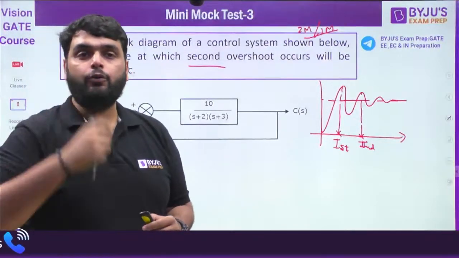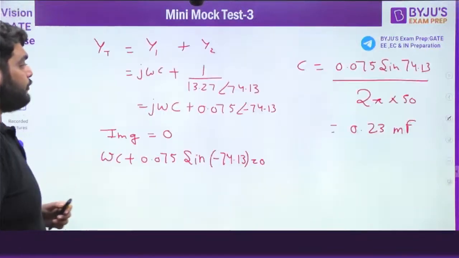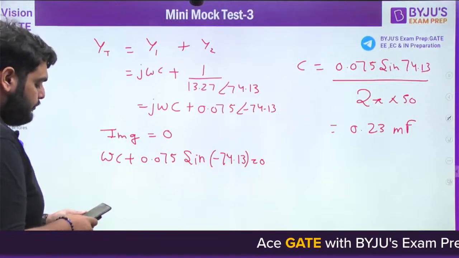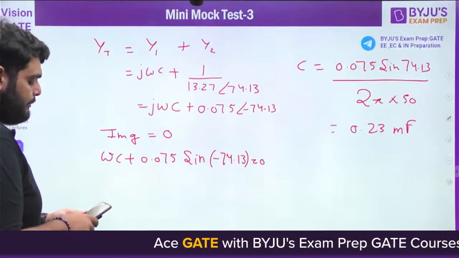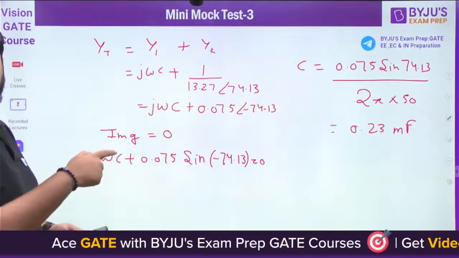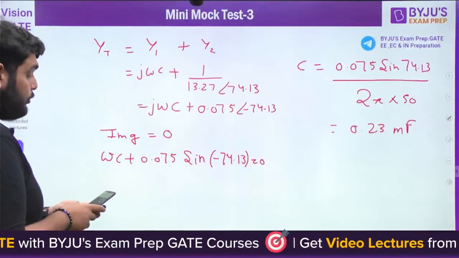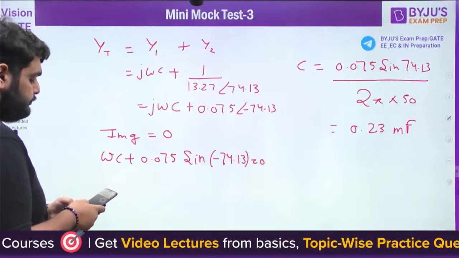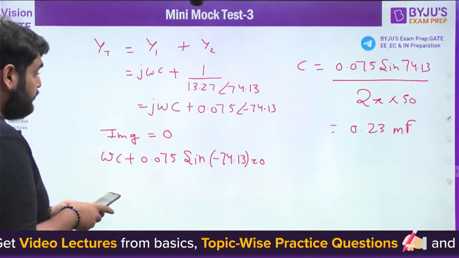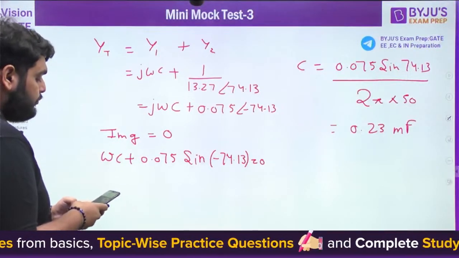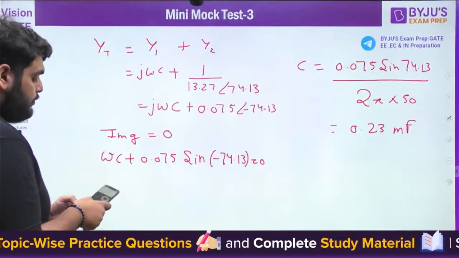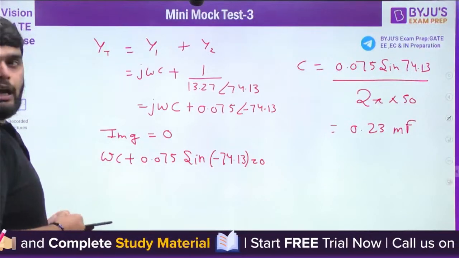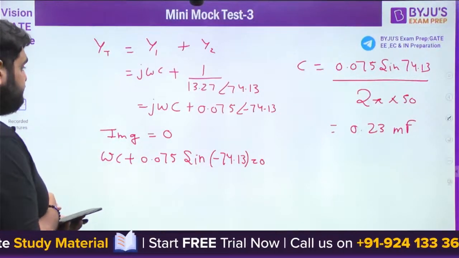Okay, you are getting 2.42 millifarad in the last question. If I have made a calculation mistake, let me check the calculation. Have you done it in this particular method only, or have you used another method? Meanwhile, I'm going to put the equation. I'm getting the same answer.